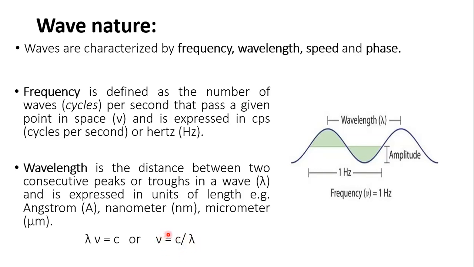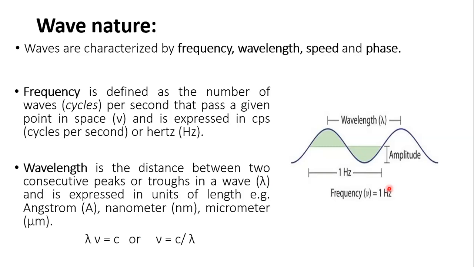So velocity of light, we all know, is a constant term. So frequency and wavelength are inversely proportional to each other according to this relationship. So that means any wave that has a higher wavelength would have a lower frequency, and any wave that has a lower wavelength would have higher frequency.